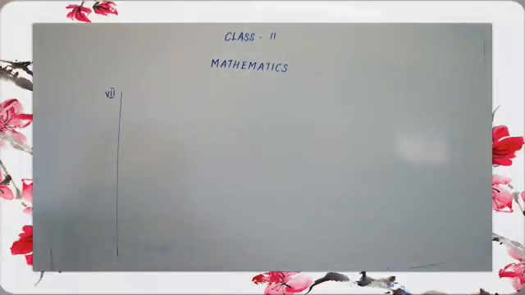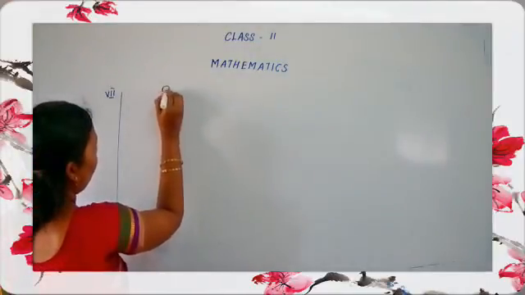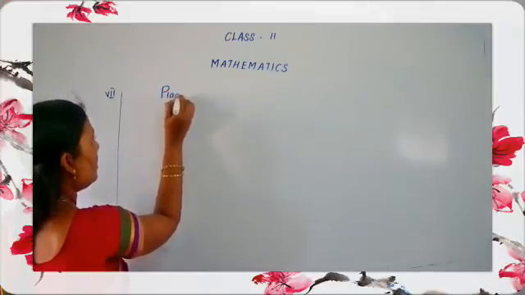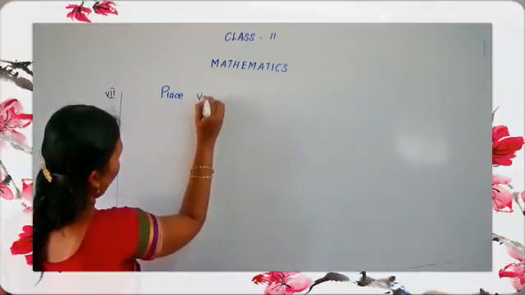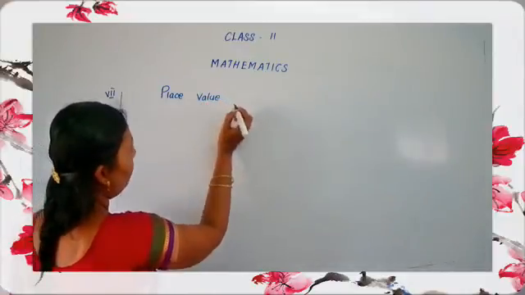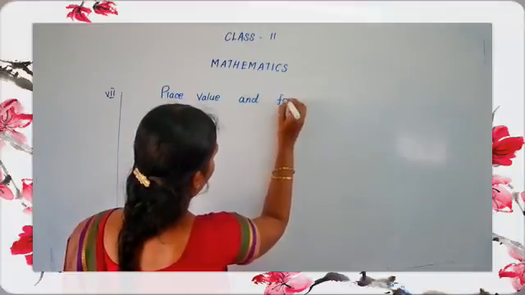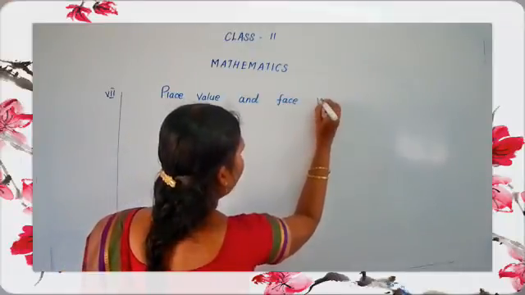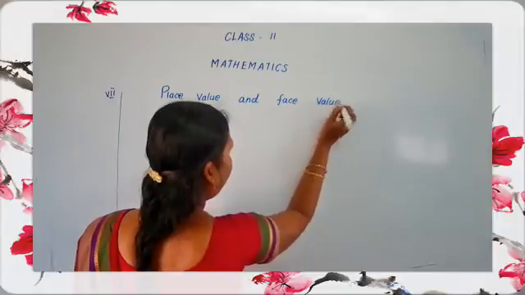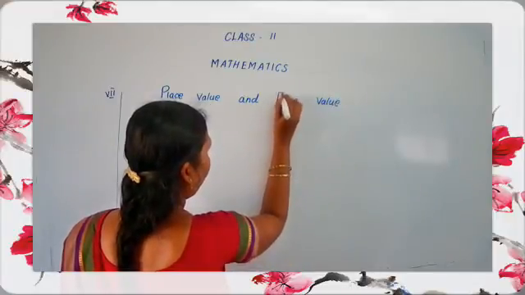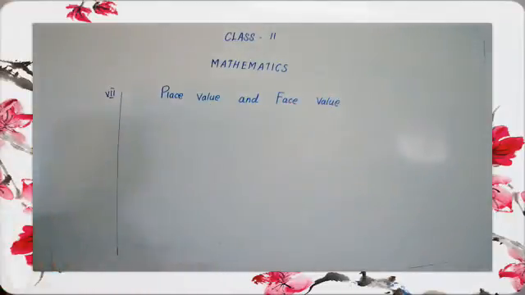Listen first, seventh one heading. The heading is place value and face value.